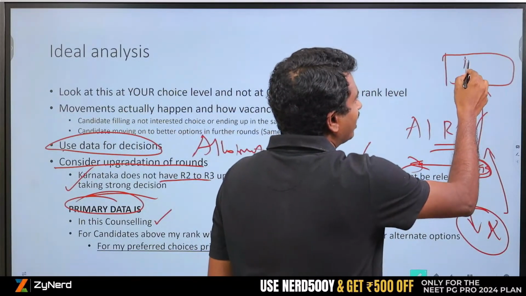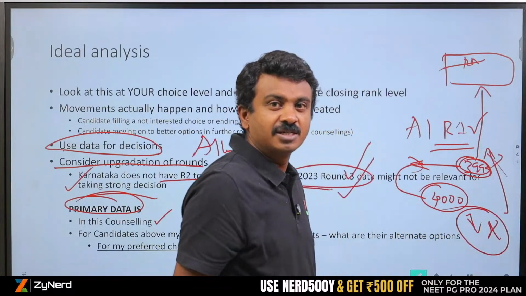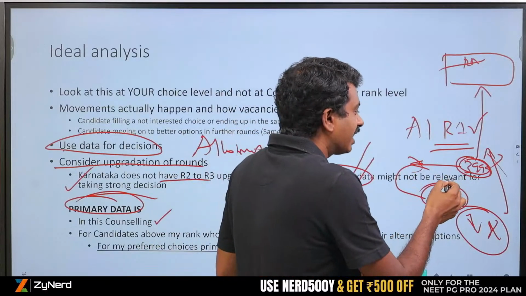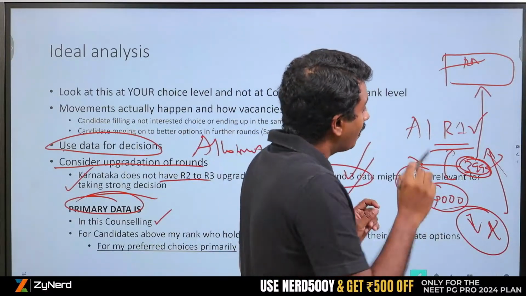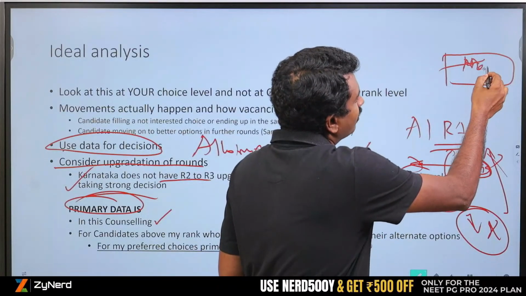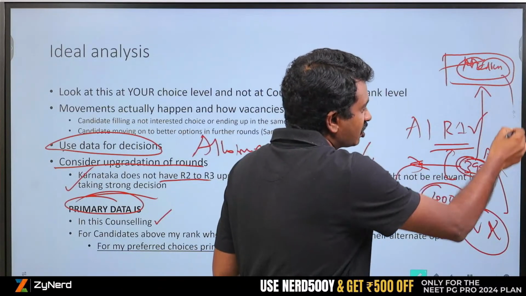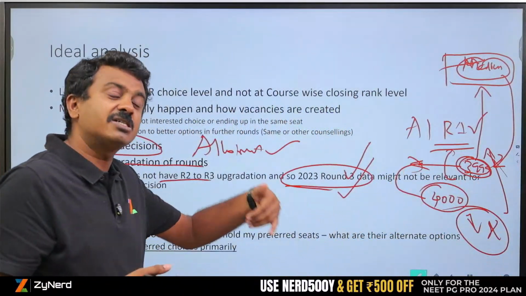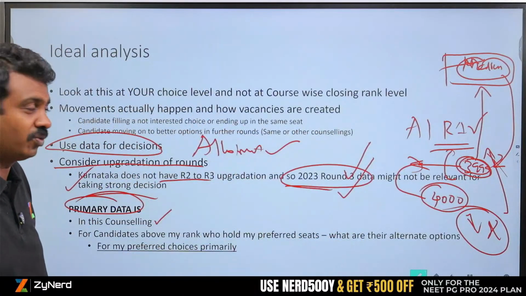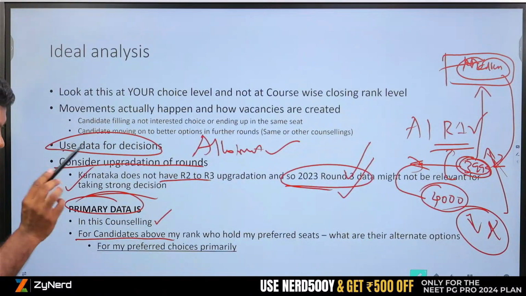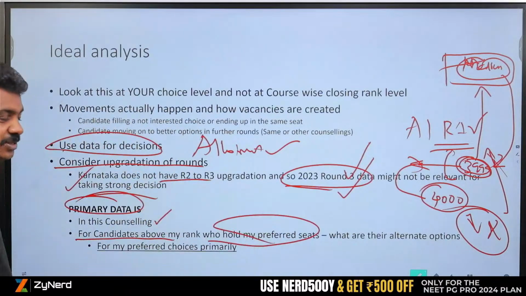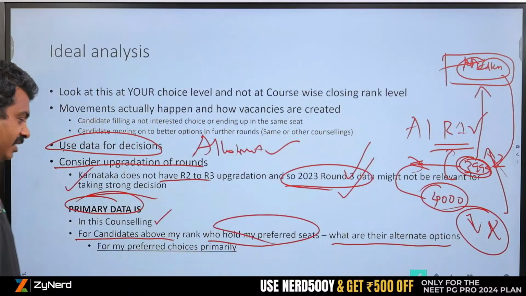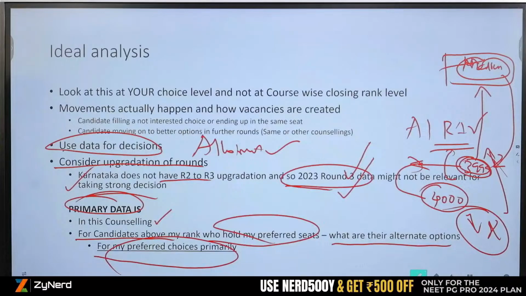I am not interested in radio. I don't care about all the radio takers, but it might impact me, because if you are interested in medicine and a medicine candidate moves to radio, then that impacts you. But my primary concern is, if I am interested in medicine, what are all the medicine choice takers in All India round 1? What have they done till All India round 2 starts, or after All India round 2, after state round 2, etc.? What are they doing? For candidates above my rank who hold my preferred seats, primarily that is your concern, even though other things may affect. What are their alternate options? For my preferred choices, that is primarily what we need to look at.